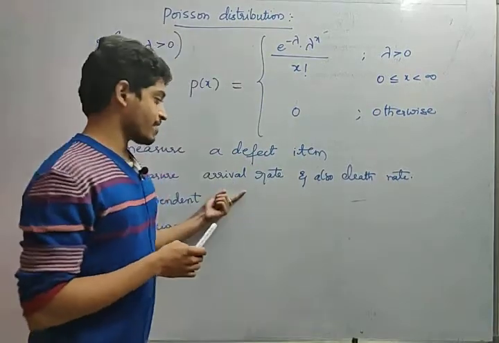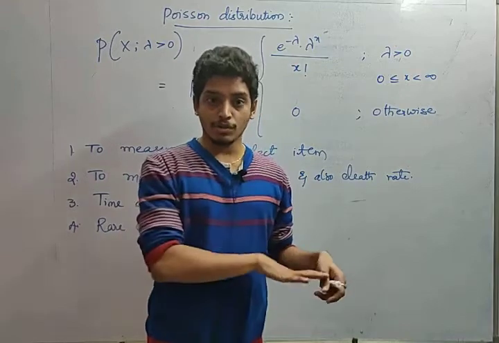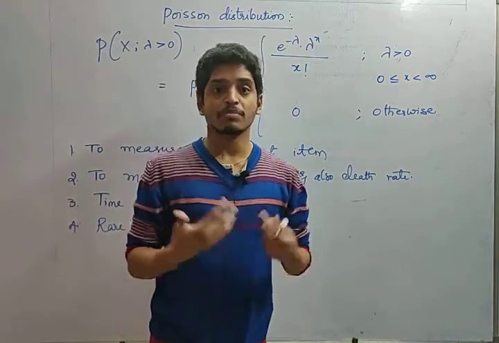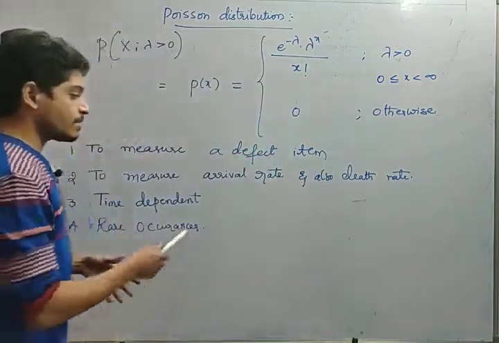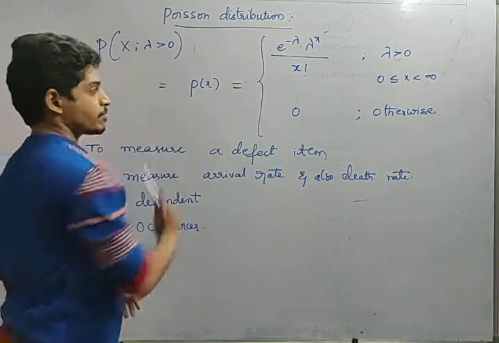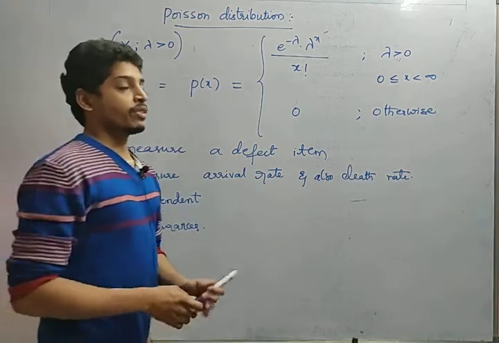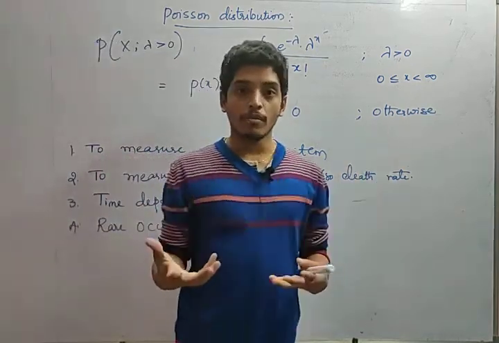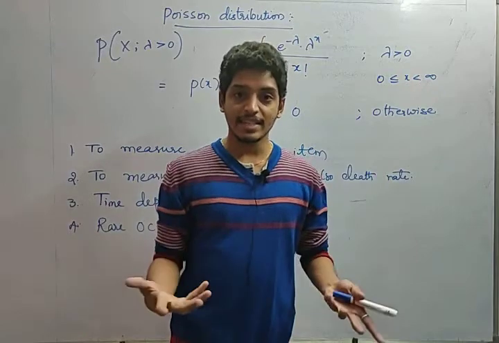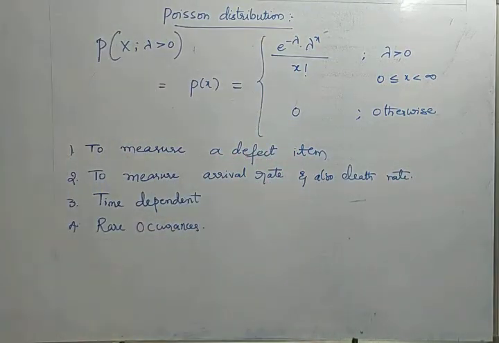And also arrival rate. So how late he is coming, how many cars have arrived at the stop, how many buses have arrived at the stop. In this case, based on time, we can use this Poisson distribution, and time-dependent problems can be solved by using Poisson distribution, friends. And very rare occurrences. Okay, so what is the probability of getting a storm in this particular month in any season? In such cases of rare occurrences also we will use Poisson distribution. Okay, now let us see the conditions of Poisson distribution.